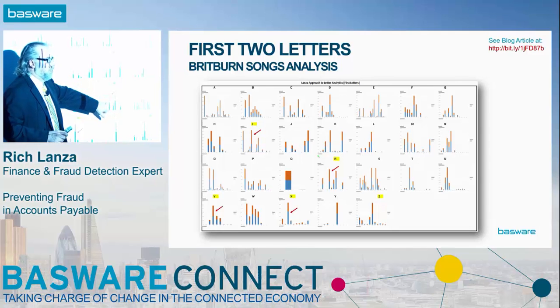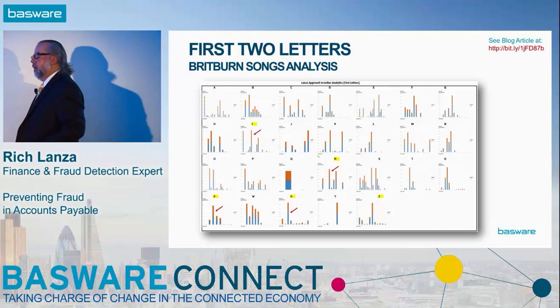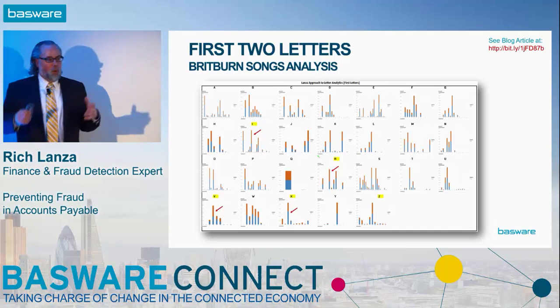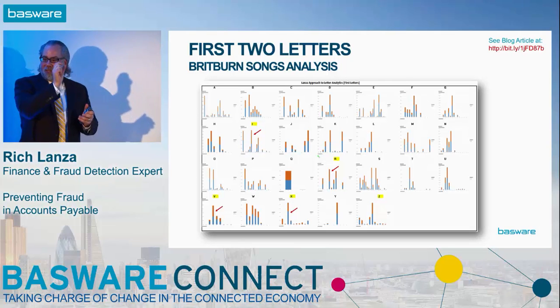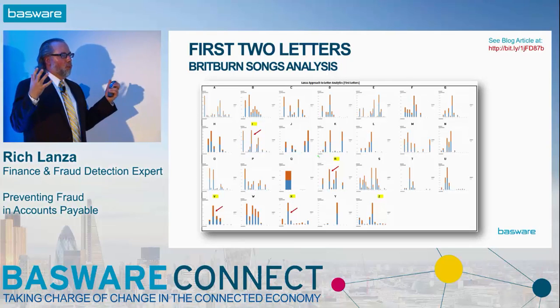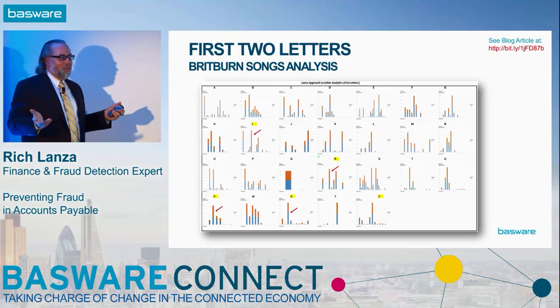So I took 1960, 1970, 1980, 1990, and I related it. 1980, 1990, the REs, so the first two letters, right? Not the numbers, now the first two letters of words. There were a lot more REs in words in your song titles. Anybody have an idea what comes after?